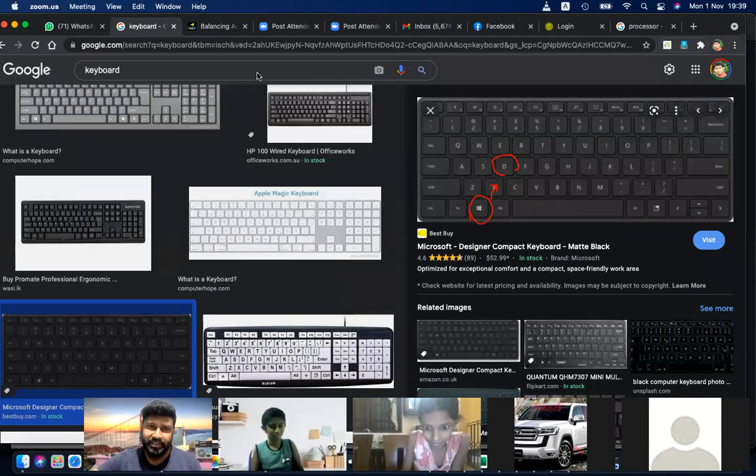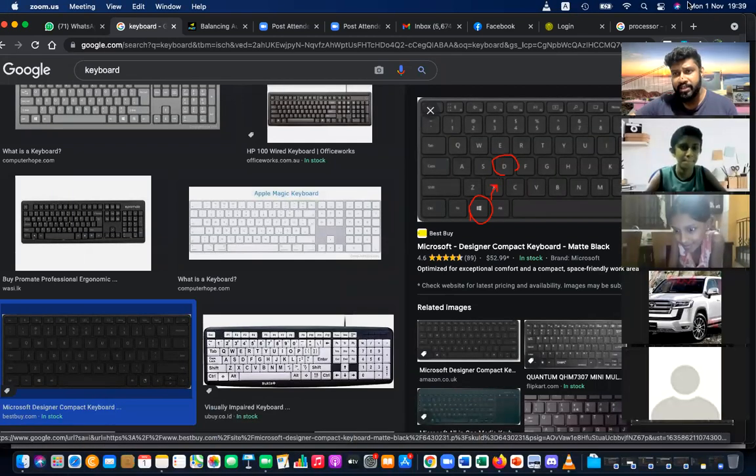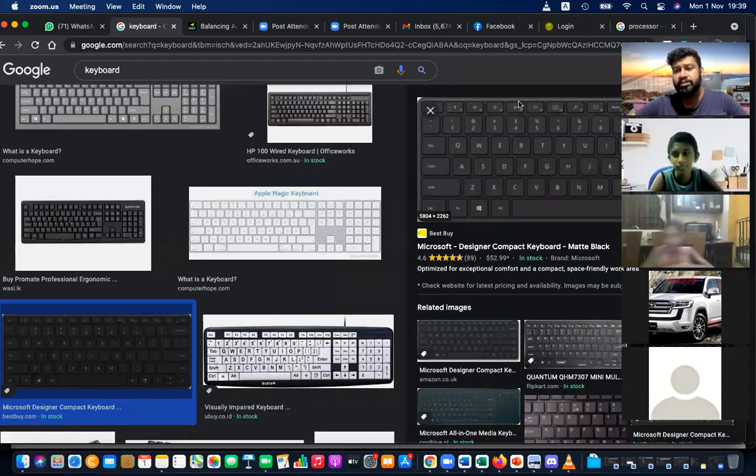If you practice this well: Windows key, D key; Windows key, E key; Windows key, R key. Likewise, a lot of shortcuts are there. So using the keyboard, we can use our computer in a super fast way, right? So that we will learn in that chapter.